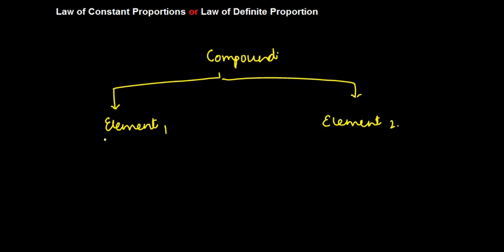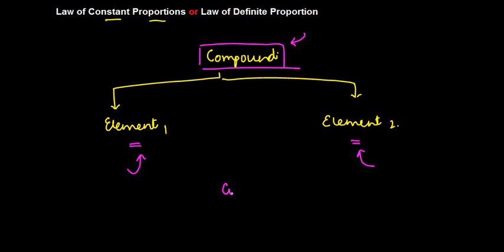What this law of constant proportions says is, obviously if there are two things, the concept of proportion can come in only in the case of elements, because the compound is going to have a given mass. So the law says that if you have a compound which is formed, then the proportion of the mass of the various elements in this compound is constant.